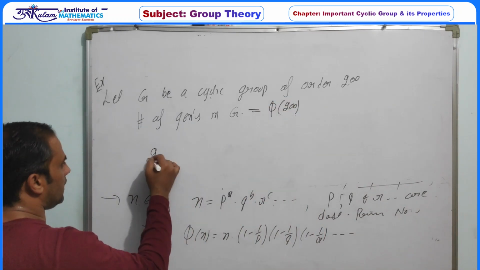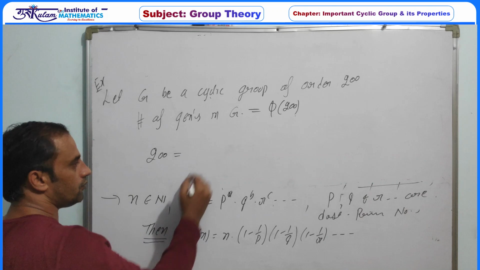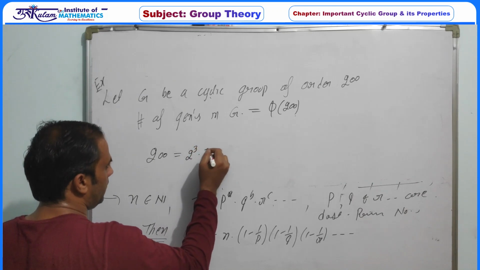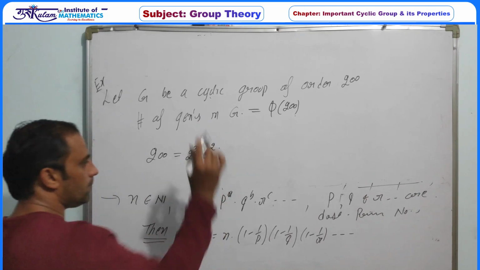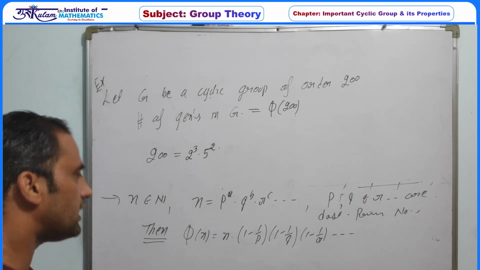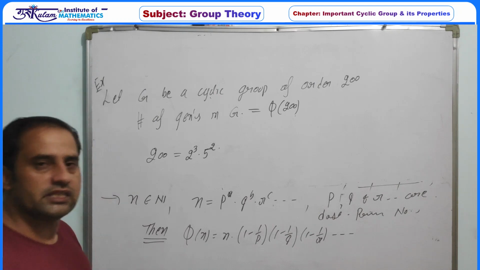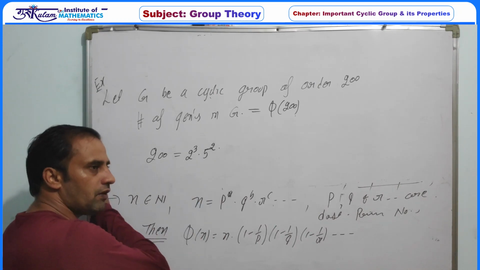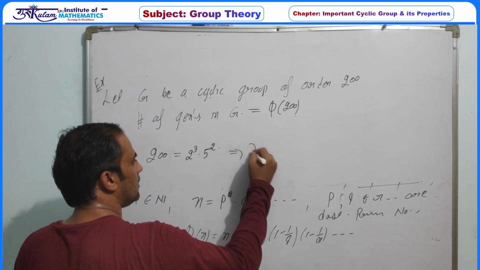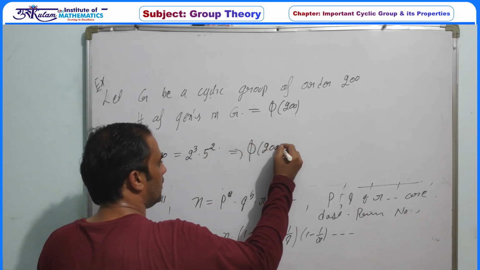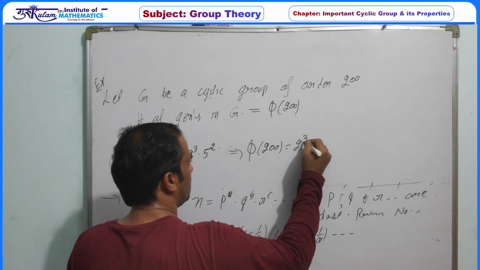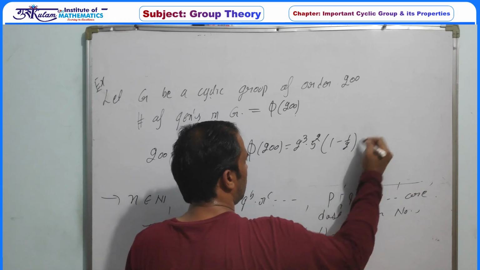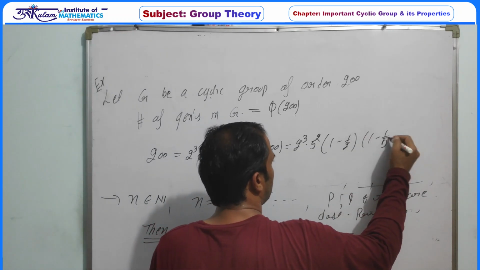Now this 200 can be written as 2 cube into 5 square, because 10 square into 2, or 10 square is 2 square into 5 square into 2. So this is 2 cube into 5 square. So this implies phi of 200 is equal to 2 cube into 5 square into (1 minus 1 by 2) into (1 minus 1 by 5).